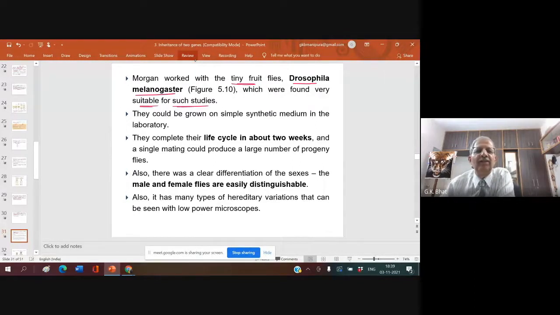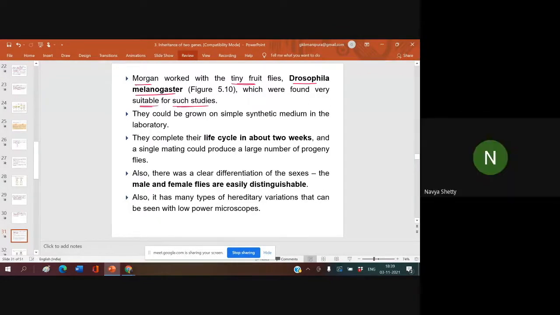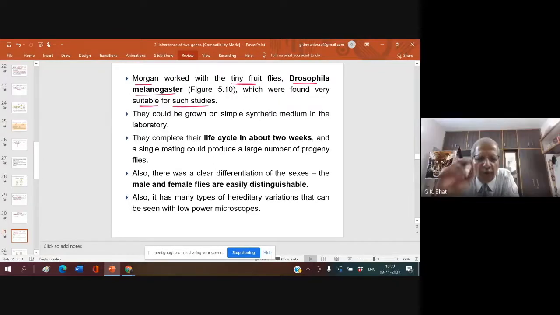I must tell something about Morgan. Have I said before? Thomas Morgan was working on rats and mice. Most genetics scientists were working on mice because they are plentifully available and no one sues them for killing the animal.